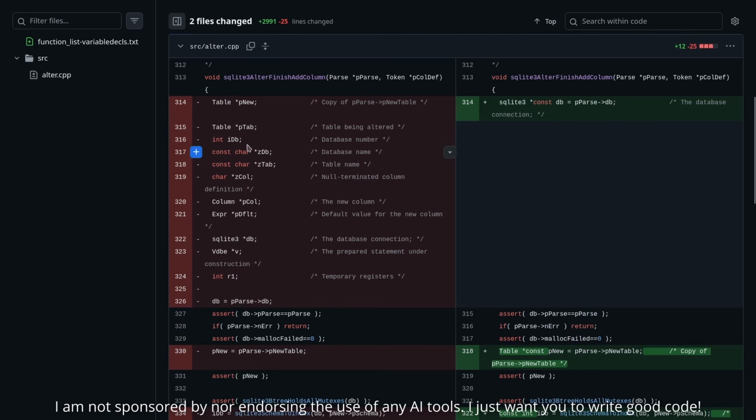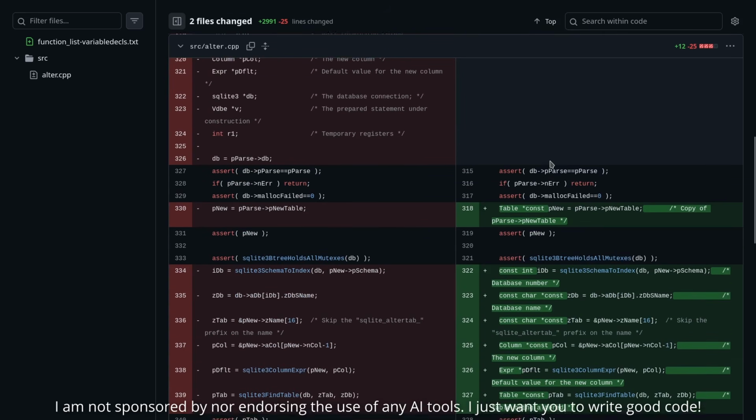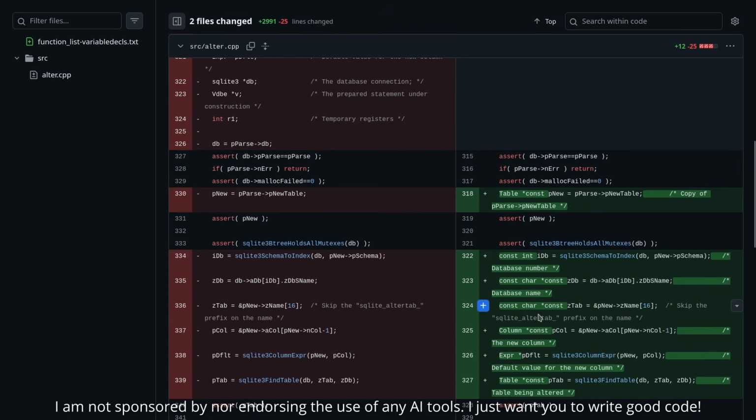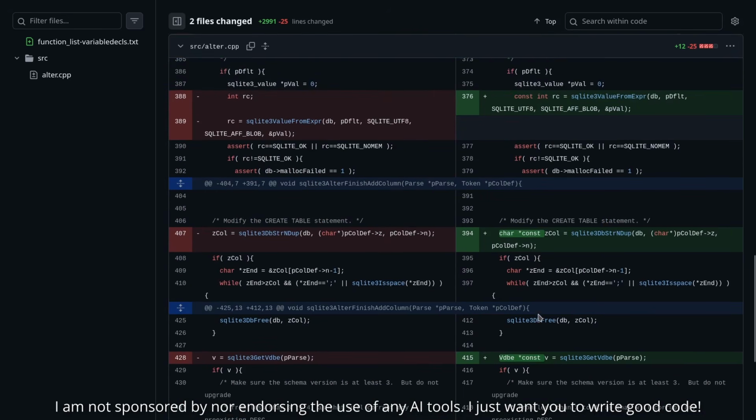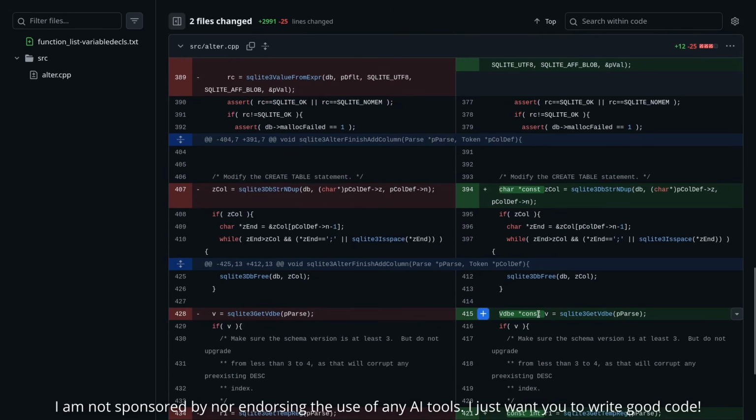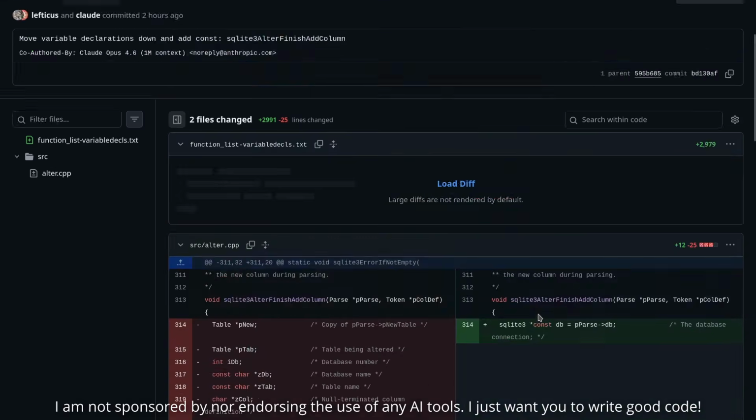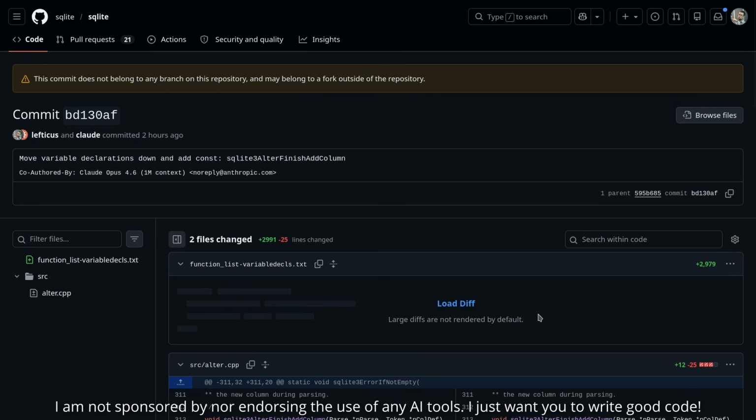It took all of the things that were declared at the top of the function that could be declared const or initialized, and just pushed them down further to where they can be declared const and where they can be initialized in the body of this code. And it's just doing this in an iterative way over and over and over again, changing individual files.